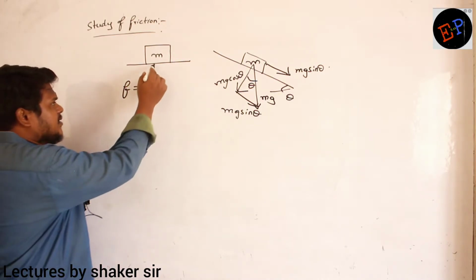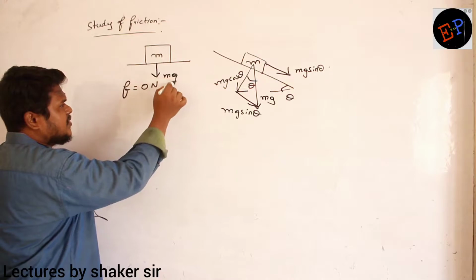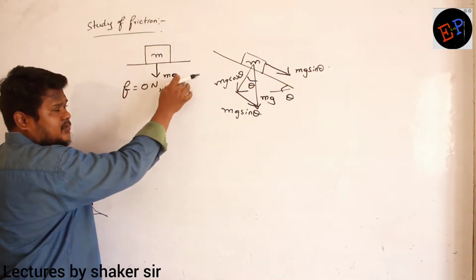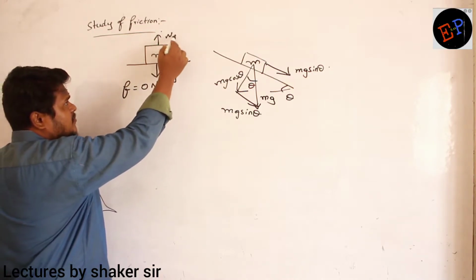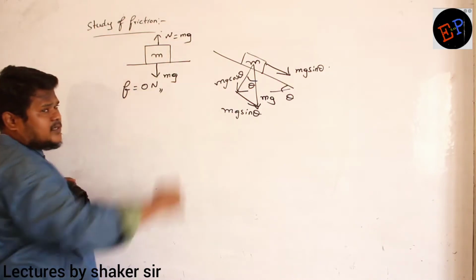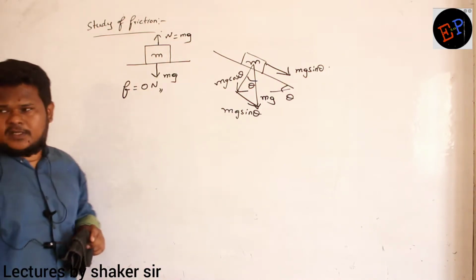So how many forces are acting on this body? Its own weight mg is acting downwards. Weight will fall on the ground. Ground will give a normal reaction, and every action is equal and opposite. So N and mg they are equal. That's it. Are you able to understand?